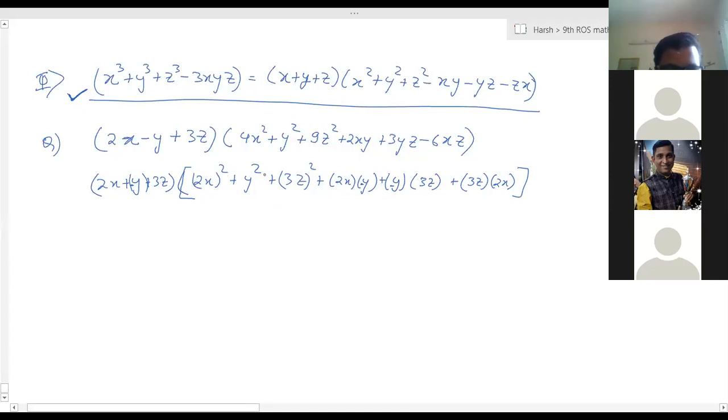Take it 2x square, y square, z square, 2xy. This becomes minus. Now z or x3 is plus, plus, plus, minus, it will come. Okay, so now this one.